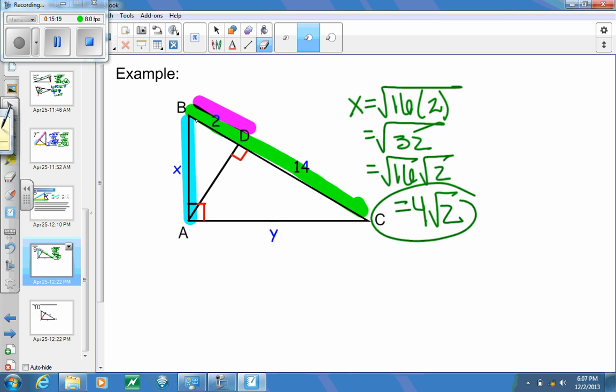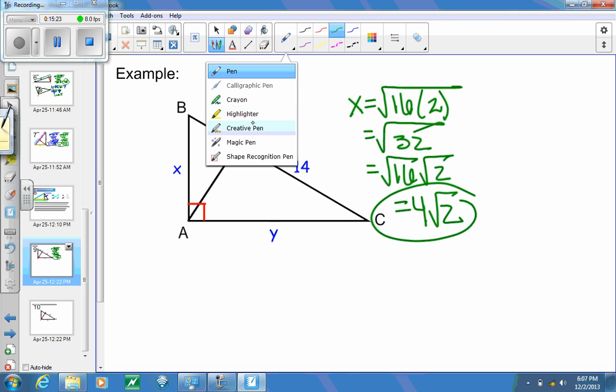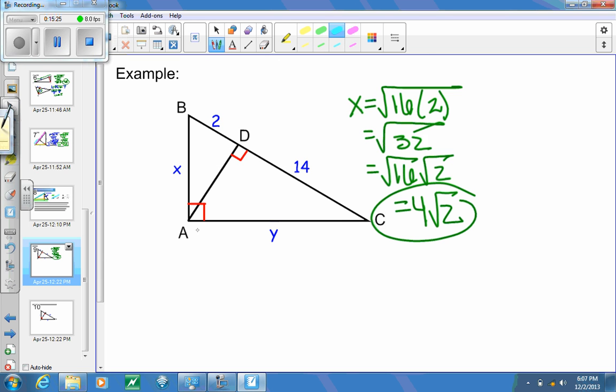To find the value of y, we're going to take the entire length of BC, multiply that with the length of DC, and we're going to find the geometric mean of those two values.